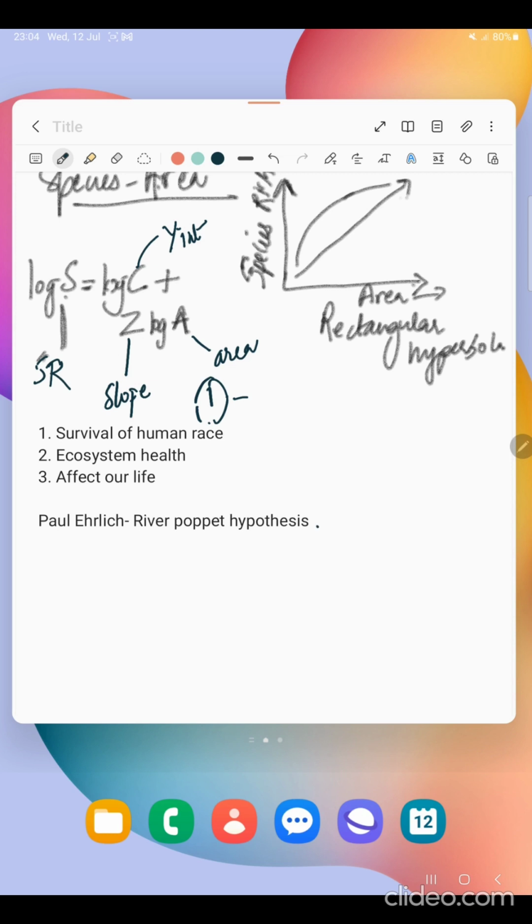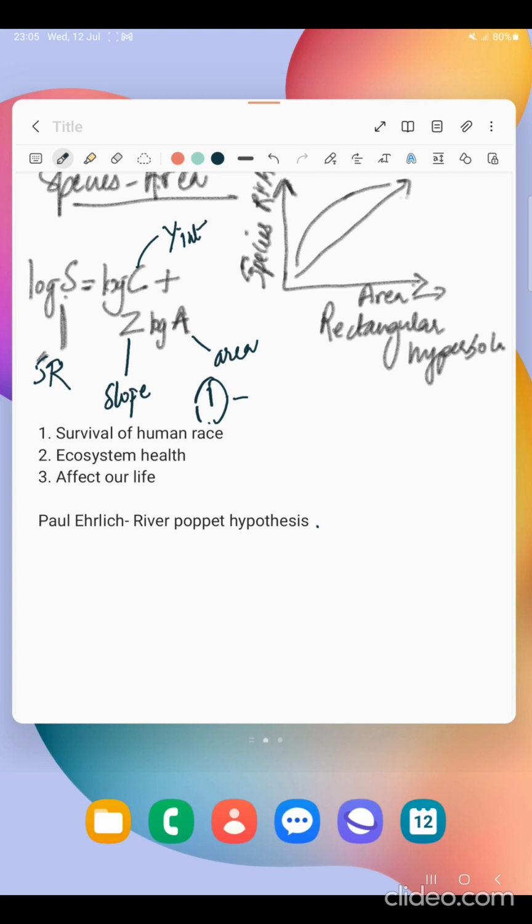Just remember that he has given this rivet popper hypothesis. So what is this hypothesis? He said consider an airplane as an ecosystem, and the parts of this aeroplane are joined using thousands of rivets. You can take rivets as species. If we remove one or two rivets, then the aeroplane will not be affected, the safety will not be affected. But if we remove many rivets from it, then the aeroplane will become weak.